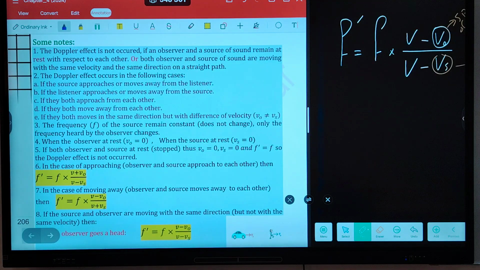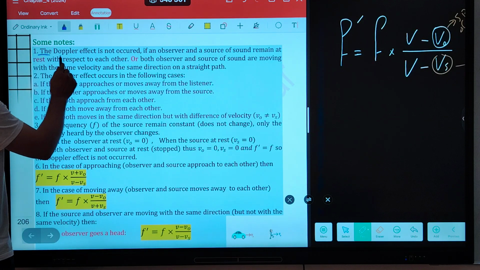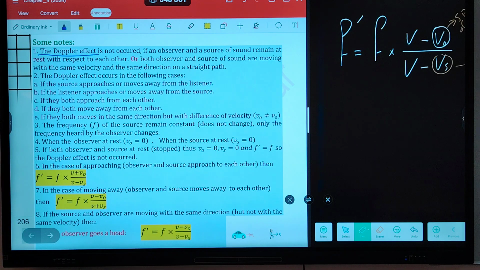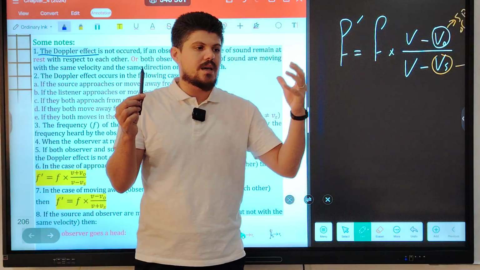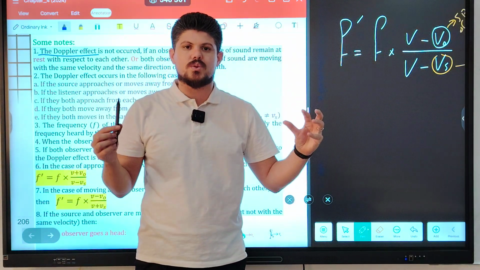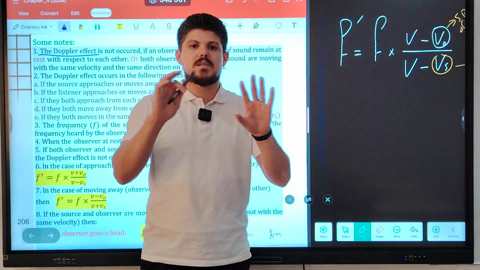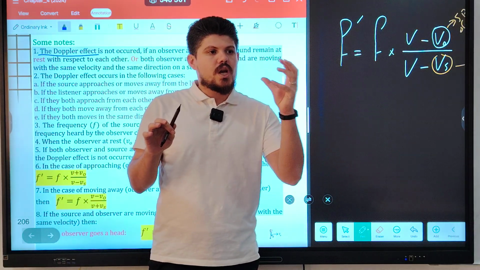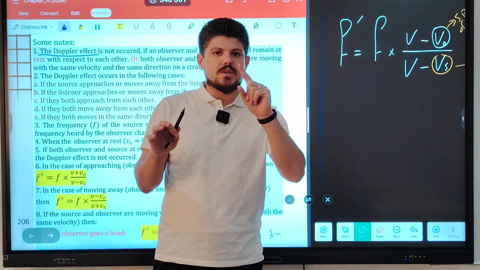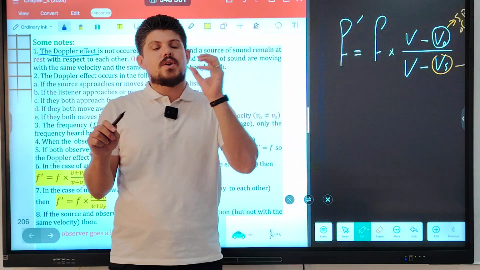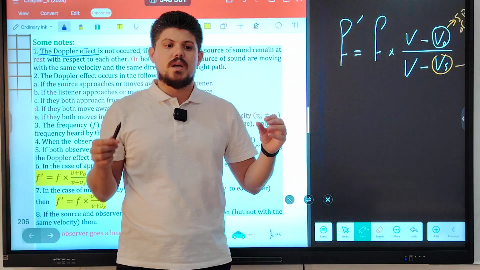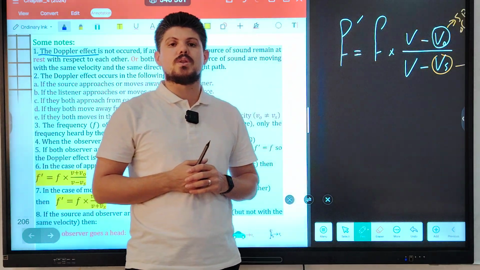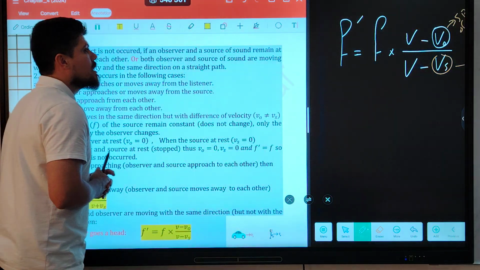We have some notes about the Doppler effect. The Doppler effect does not occur if the observer and source of the sound remain at rest. For example, if the ambulance and the observer are both at rest, there is no motion. In that case, the Doppler effect does not occur. The change of frequency is not observed because there is no relative motion between them. When will the Doppler effect occur? In the presence of relative motion between the observer and the source.